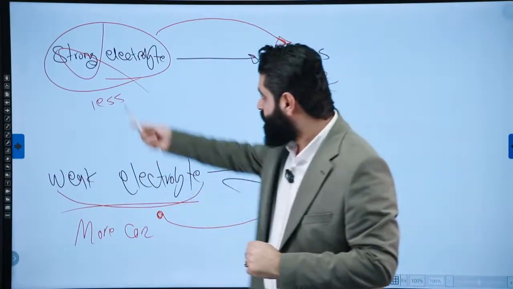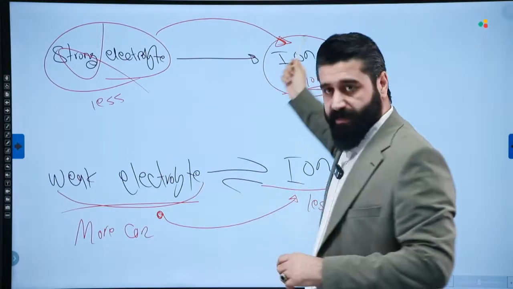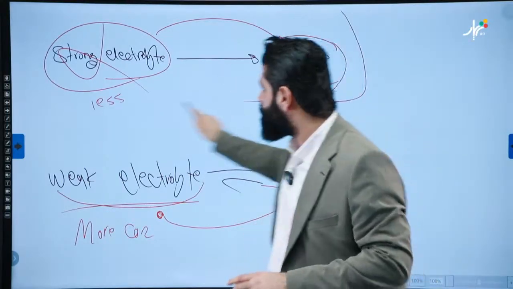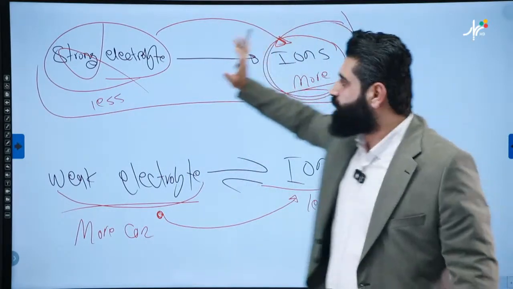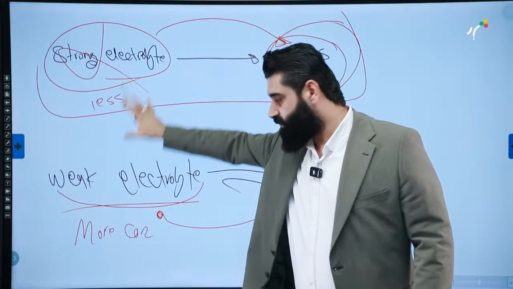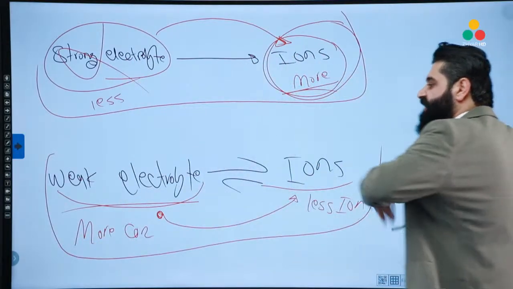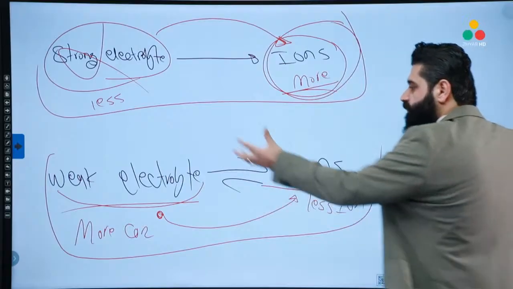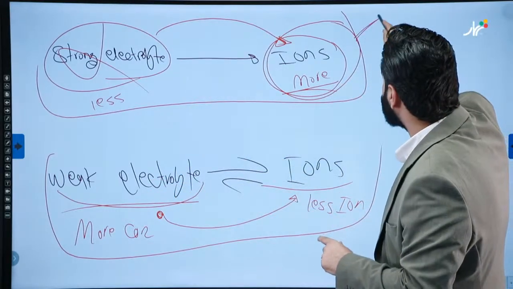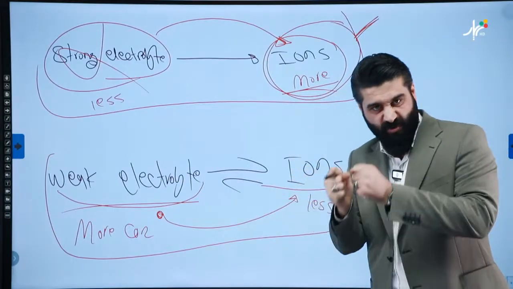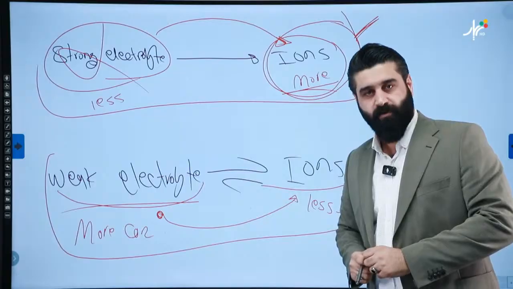Again, I'll repeat: strong electrolytes, all of them will be converted into ions, so we get more ions and none of the strong electrolyte. For the weak electrolytes, we have both. The majority is the compound itself, and we get only a trace amount of ions. That's why one aqueous solution conducts electricity strongly, but the other conducts weakly, poorly.